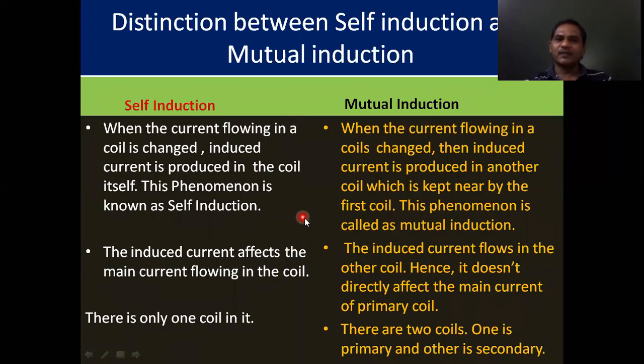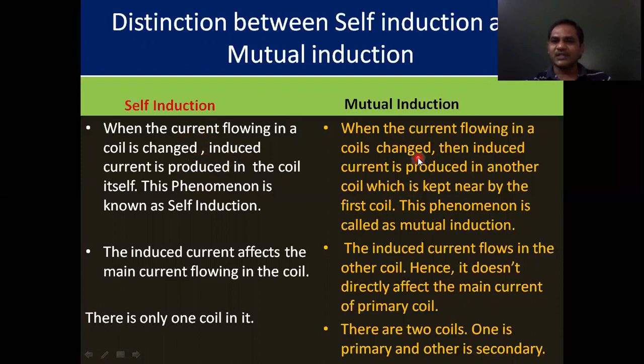What is the difference between self-induction and mutual induction? With our previous discussion, we can compare self-induction and mutual induction. So what is self-induction? When the current flowing in the coil is changing, induced current is produced in the coil itself. Due to the changing of current in the coil, the phenomenon of inducing the current in the coil itself is called self-induction.